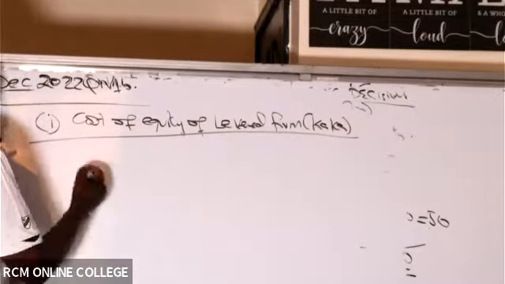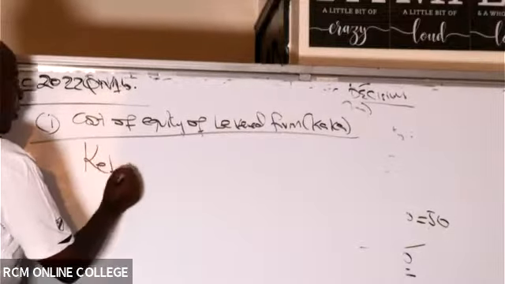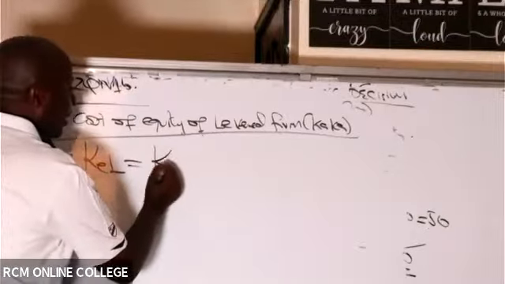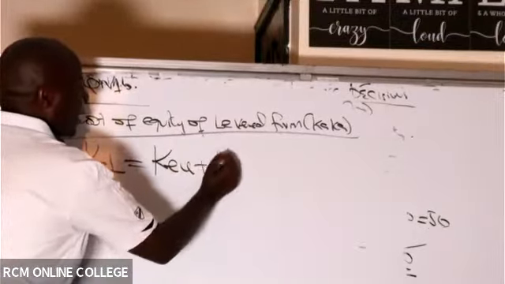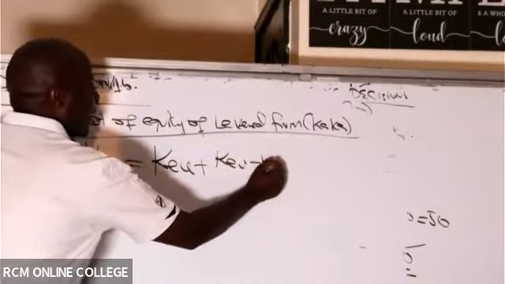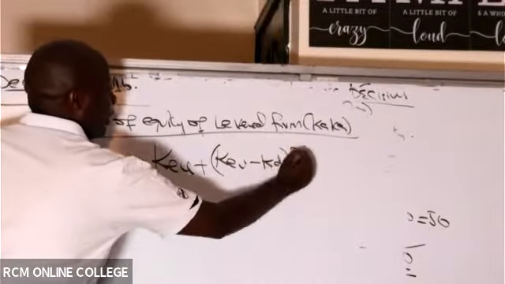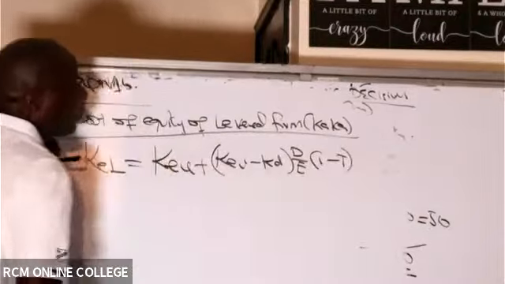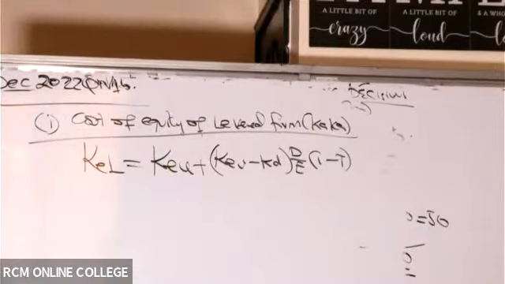Then I'll remember the big formula. I like this formula because it's all weather. This formula: Ke equals Ko plus (Ko minus Kd) into D over E, then you subtract tax. This is a very important formula of getting cost of equity of EE, which is cost of equity of a levered firm.